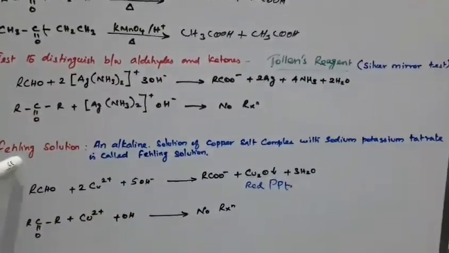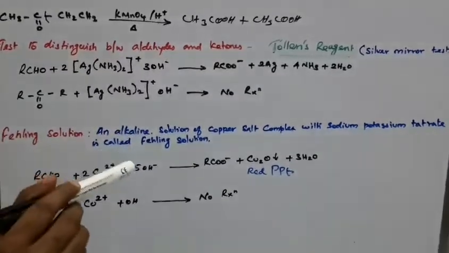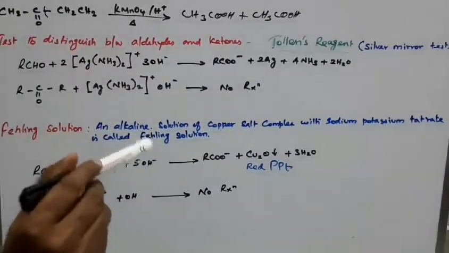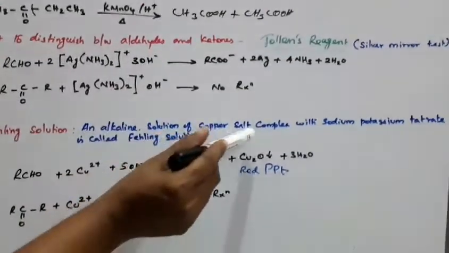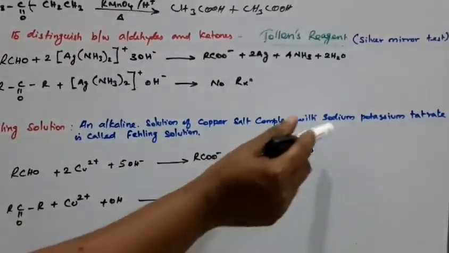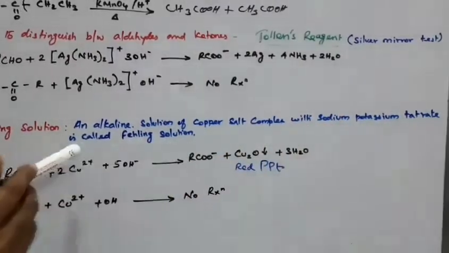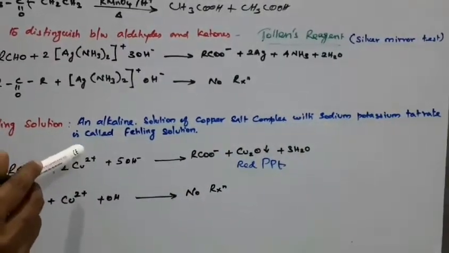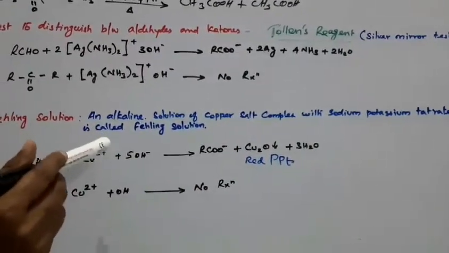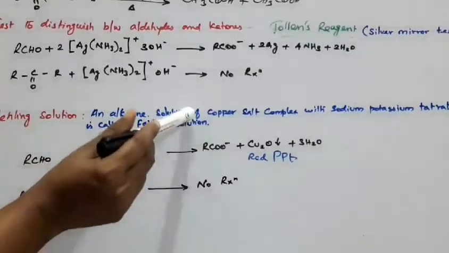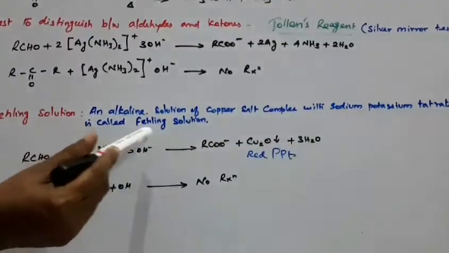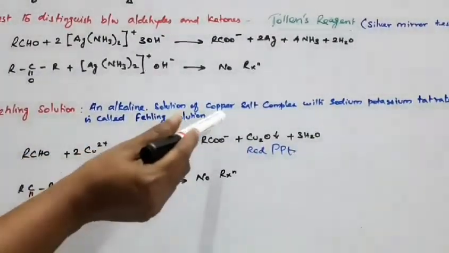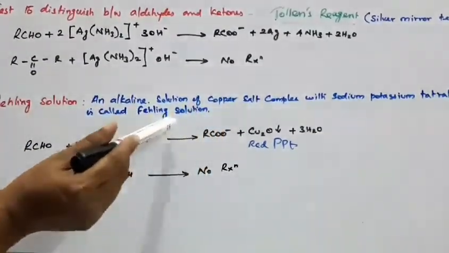Okay, another one is Fehling solution. One more question: what is Fehling A solution and what is Fehling B solution? Fehling A solution is copper sulfate. Fehling B is sodium potassium tartrate, simply called Rochelle's salt. The mixture of the copper salt complex with sodium potassium tartrate is called Fehling solution. That is Fehling A plus Fehling B gives the Fehling solution.